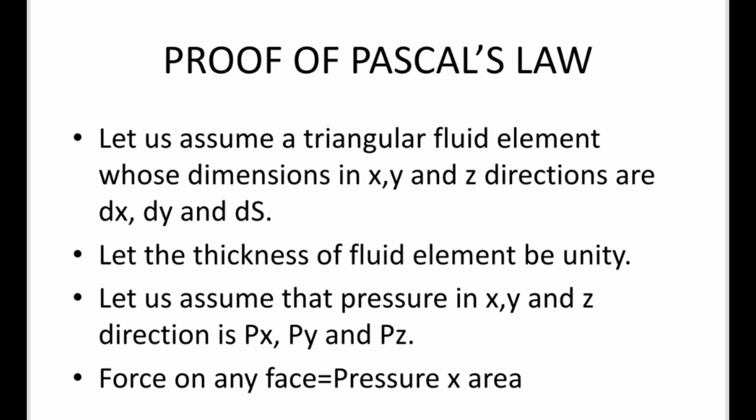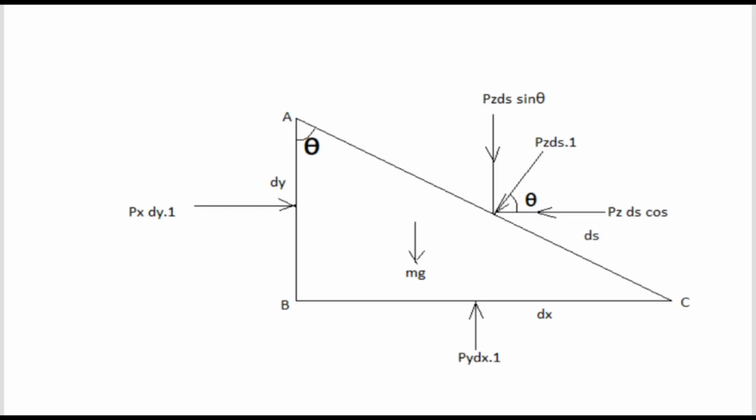For pressure equal to force upon area, so force will be equal to pressure into area. Now from the diagram you can see that on the face AB we have the force Px into dy into 1. On the face BC we have the force Py into dx into 1. Similarly on face AC we have the force Pz into ds into 1.